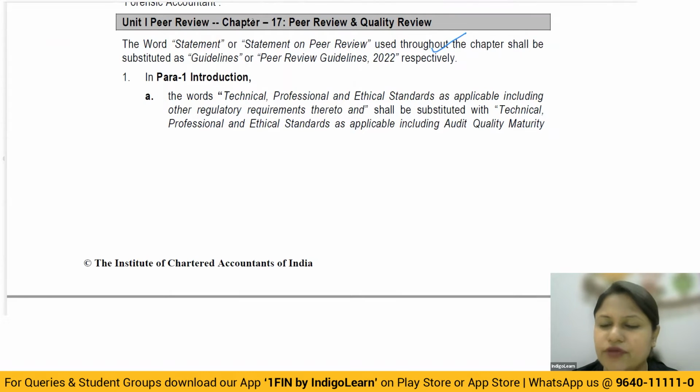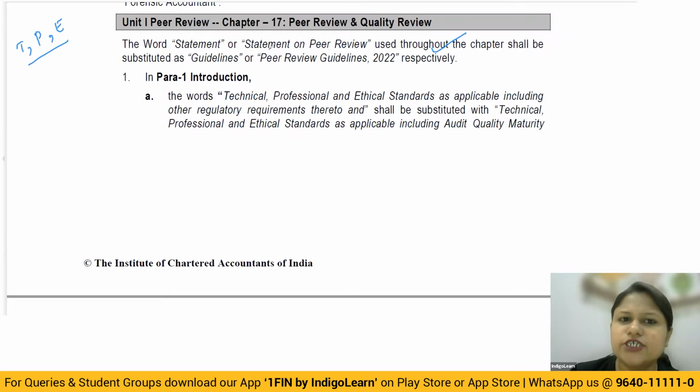Whenever we talk about peer review, we know the concept very well that there will be one particular firm which is going to review a practice unit, on the application made by either the practice unit, or sometimes the Board of Discipline can order this kind of peer review, or the Peer Review Board can pass an order. Depending upon which size or which level you belong to, the peer review certificate you have to hold, correct? So peer review is where the checking happens whether all the technical, professional and ethical standards have been properly adhered to by the practice unit or not. That is the reason we have the peer review conducted.